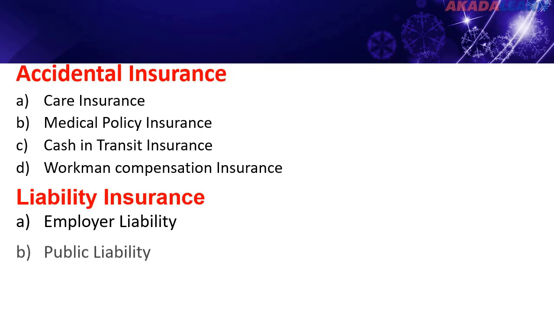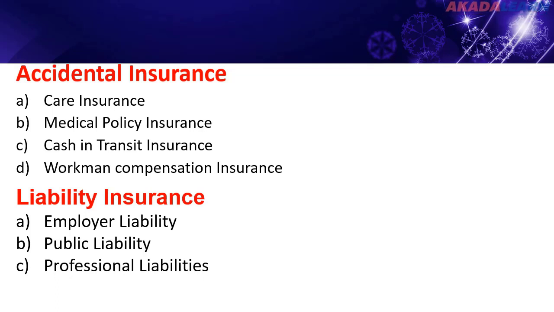Next is public liability. This type of insurance is held to cover claims made by the public as a result of damage to their property or life. Next is professional liability. Professional liability is taken by professionals such as lawyers, architects, doctors, engineers, etc., to cover against claims due to their personal negligence.